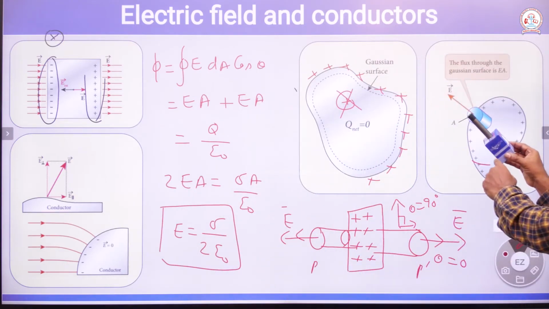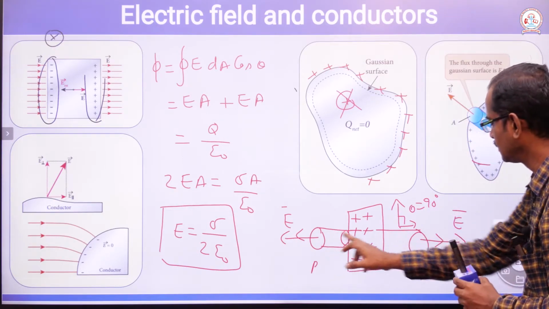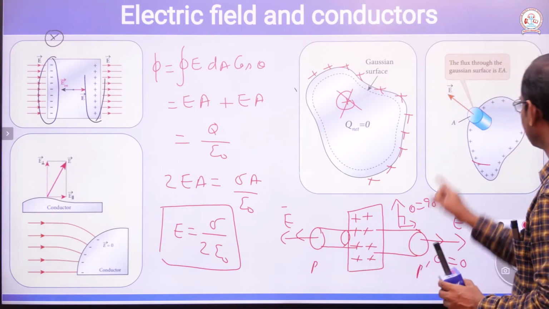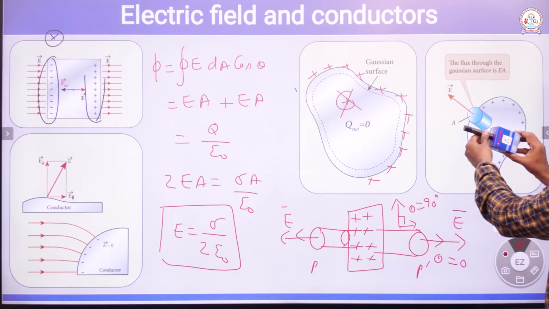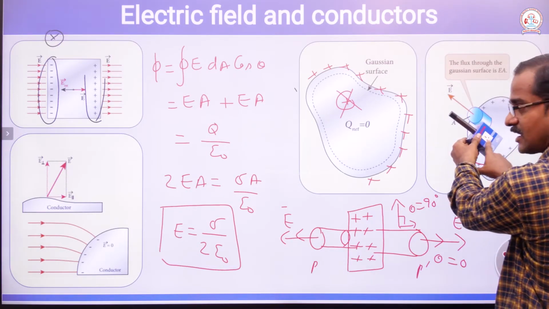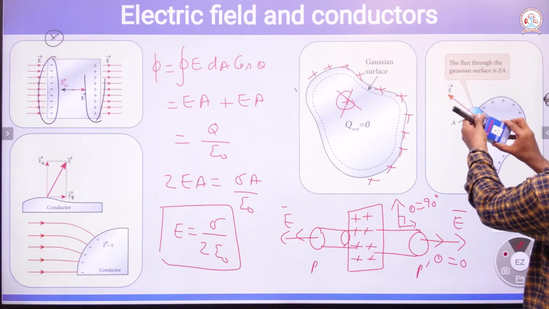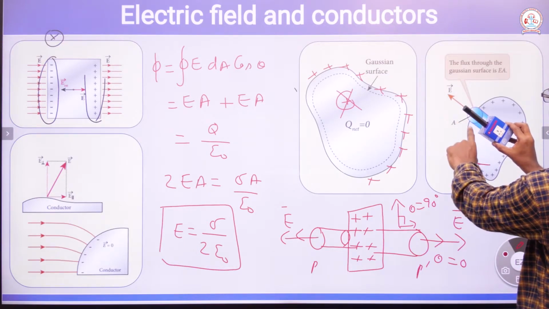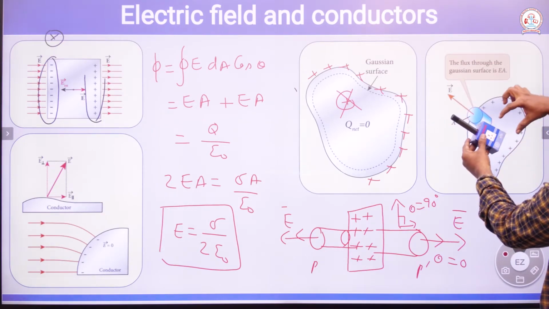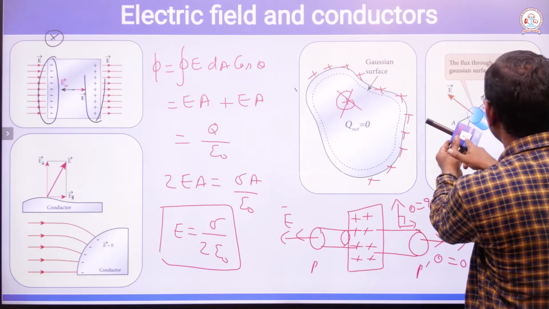Whereas in the previous discussion, the Gaussian surface was on either side. In this discussion, this is a conductor, and the Gaussian surface is only on one side. Half of the Gaussian surface is outside the conductor, whereas the next half of the Gaussian surface is inside the conductor.